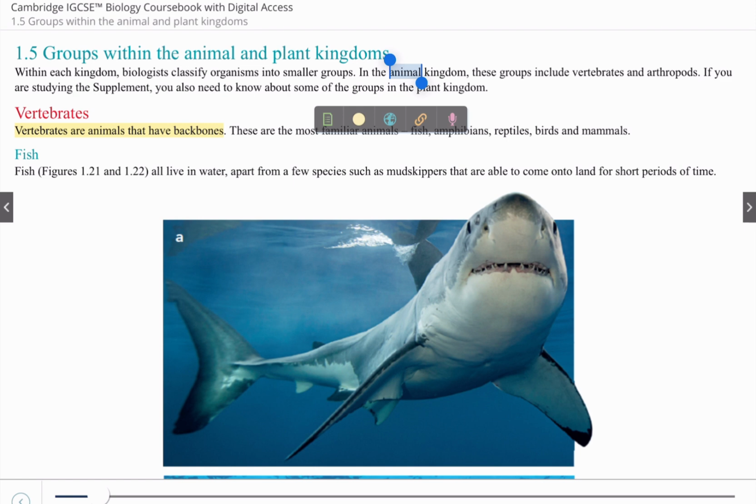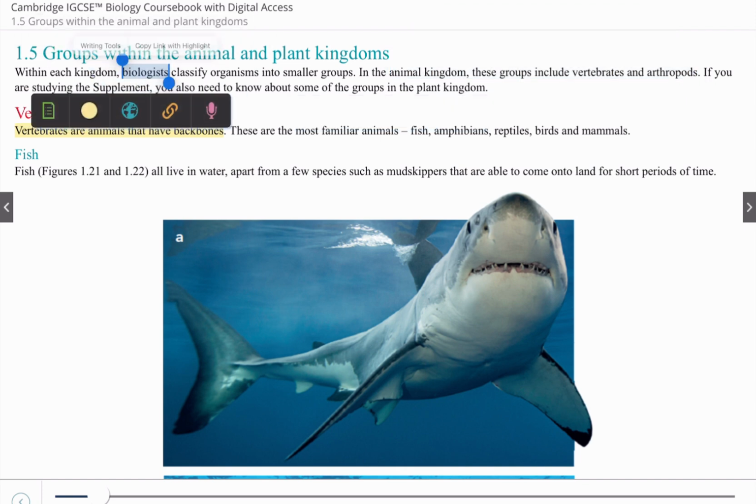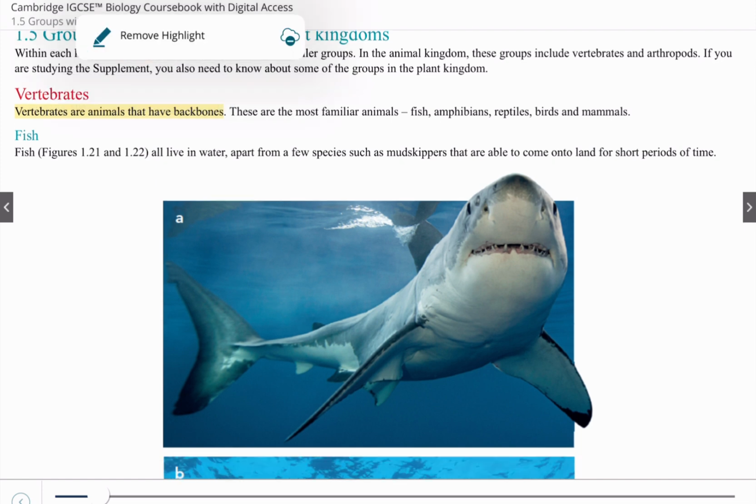such as the animal kingdom right here. They include vertebrates and arthropods. Do not panic, we'll learn what those are. To make it easy, biologists classify organisms into smaller groups. You can see the highlights here.